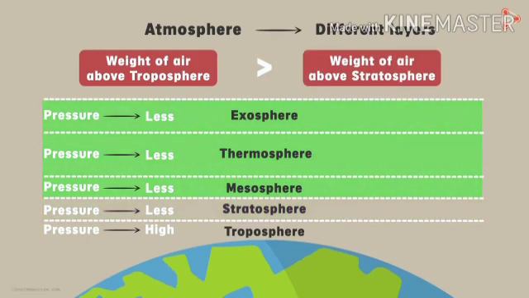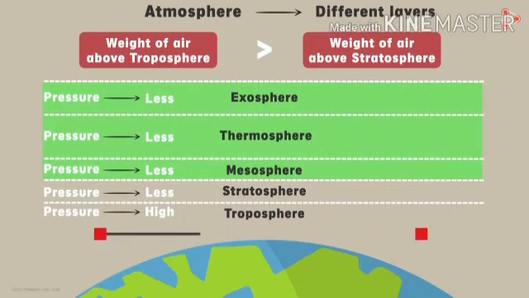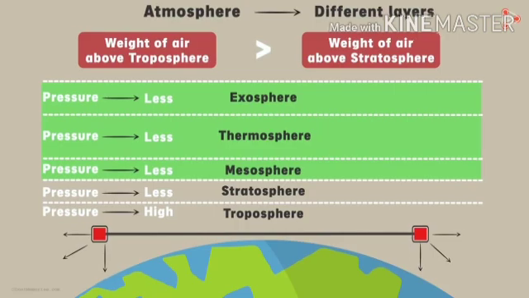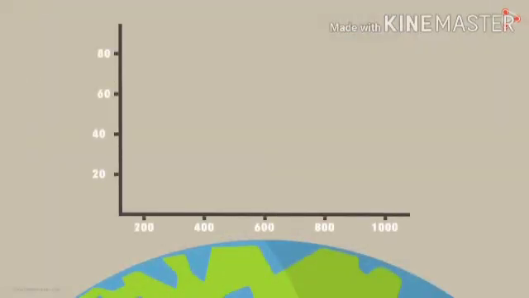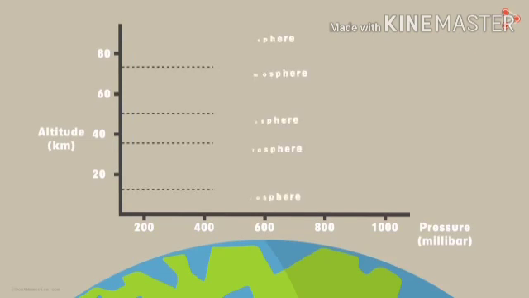The air pressure also acts in every direction and not only in the downward direction. And finally, just like the pressure in liquids, the air pressure at a particular height above the Earth's surface is the same in all directions. That is, if I take these 2 points at the same distance above the Earth's surface, then the air at this point will exert an equal pressure in all the directions, just like the air at this point. Let's look at an interesting graph now. A graph which represents pressure at a particular altitude. The graph also represents how the pressure varies from layer to layer.